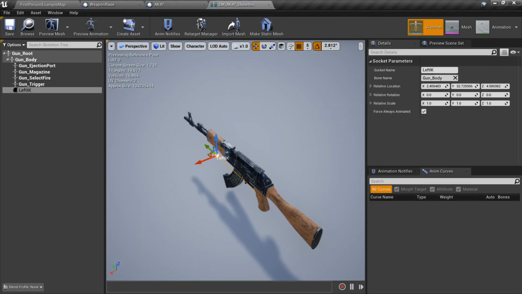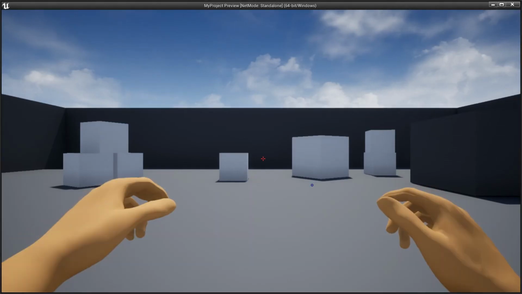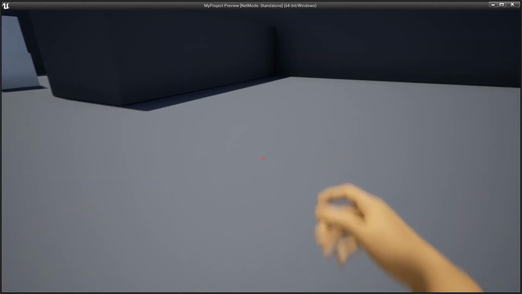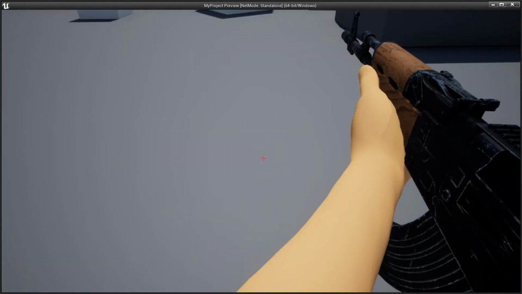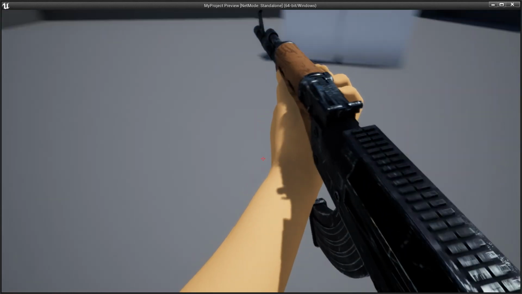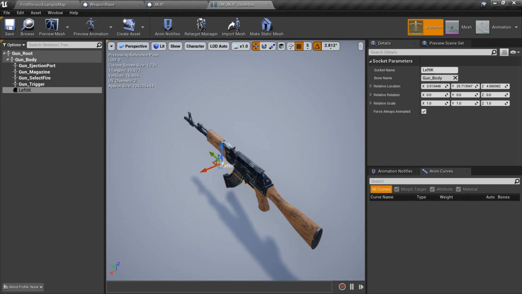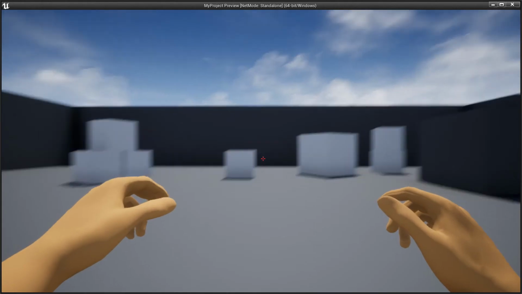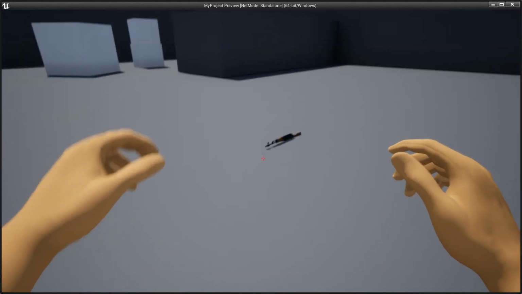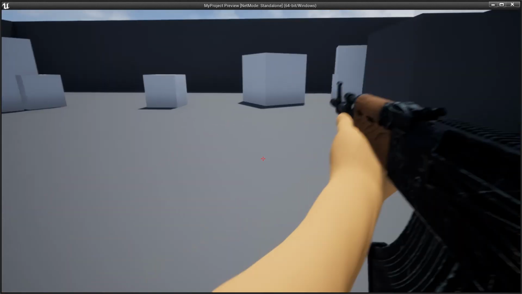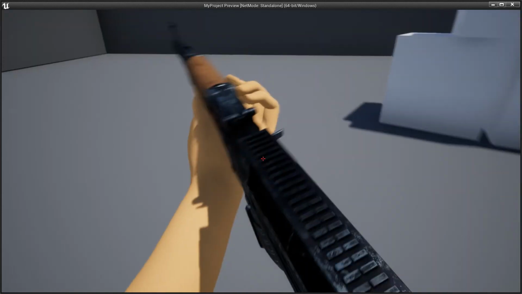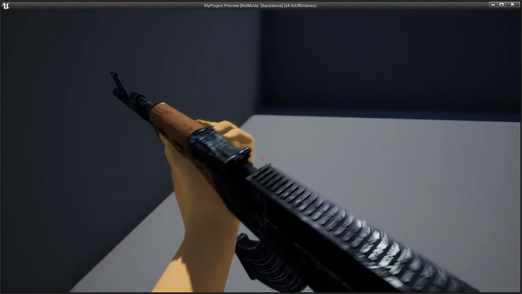Little adjustment needed. Working very well. The IK system is working very well. Let's pick up our weapon again and sprint. See, this is our sprinting.